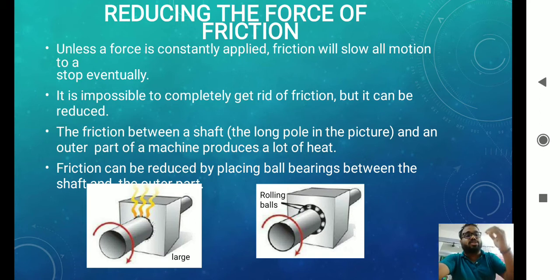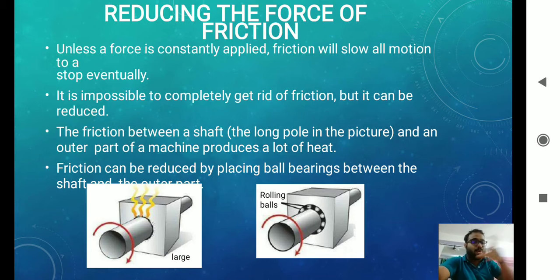So it is completely impossible to get rid of friction. Friction will be there because there will be some irregularity, but you can reduce the amount of friction. And how can we reduce the amount of friction? For example, we put oil when the fan makes a sound. When the fan makes a sound, we put oil here. Why? So as to reduce the irregularities.